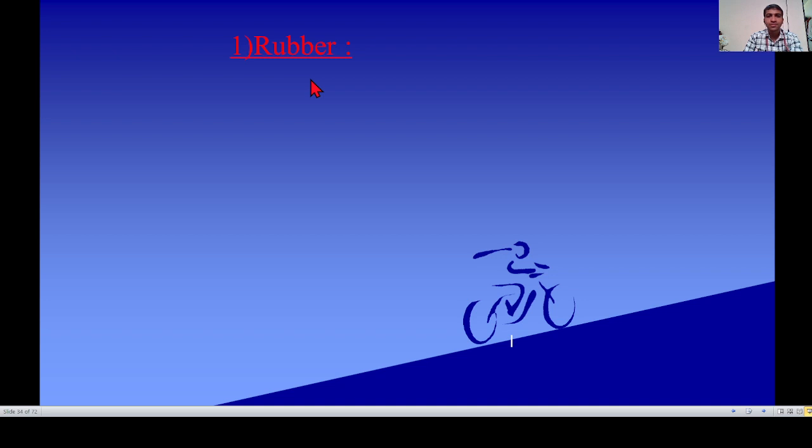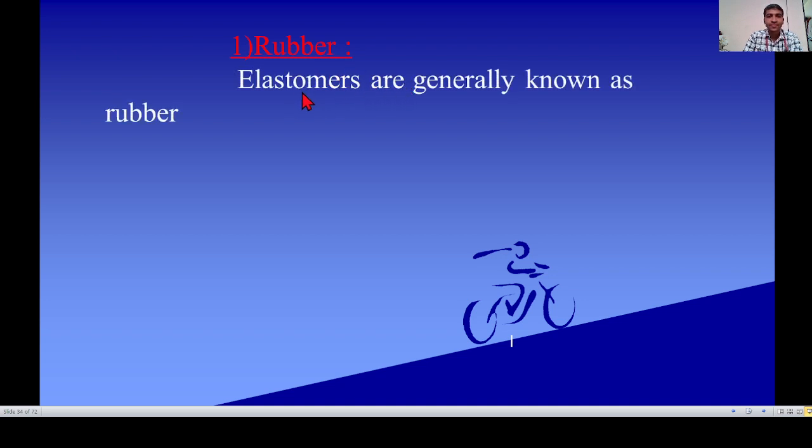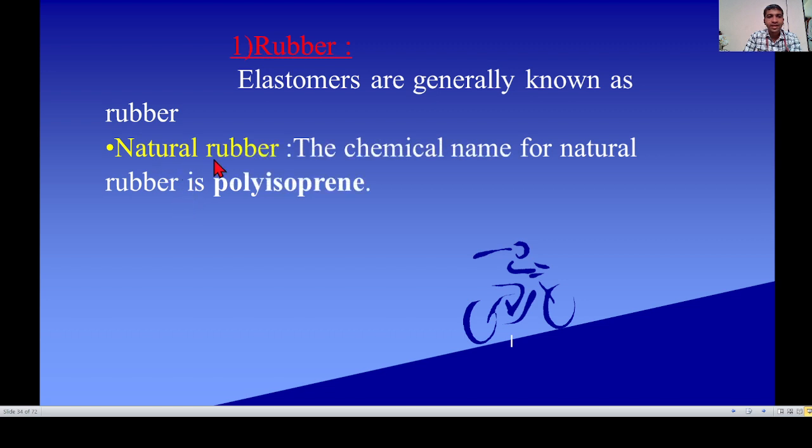See the first polymer, rubber. It is also called natural rubber. Elastomers are generally known as rubbers, as we saw in classification. The chemical name of natural rubber is polyisoprene. Poly means many.